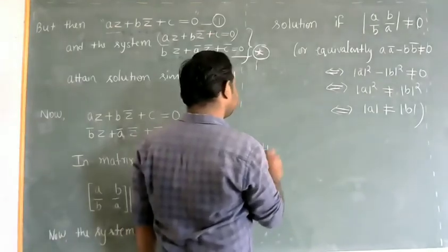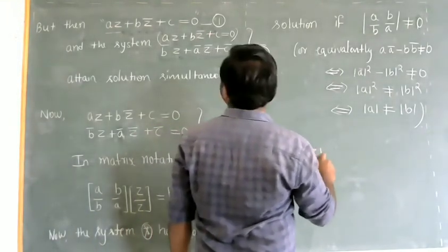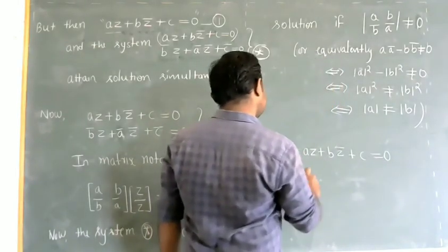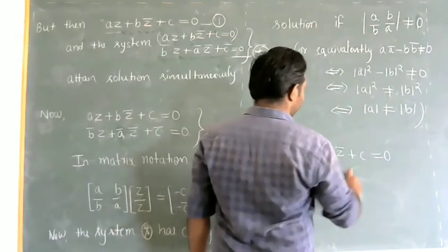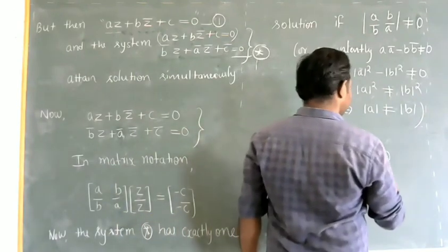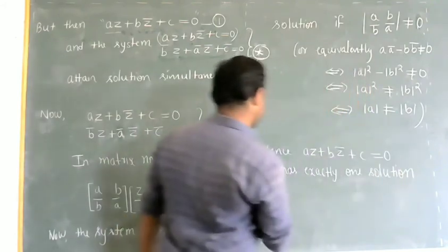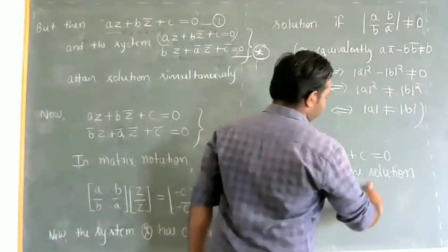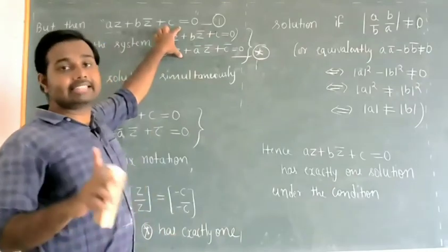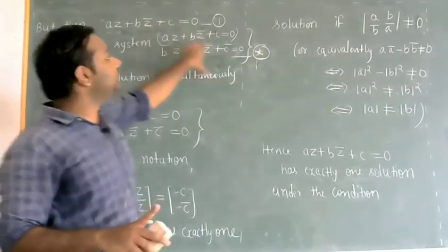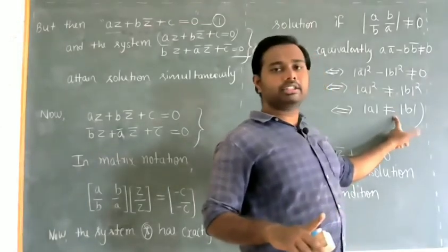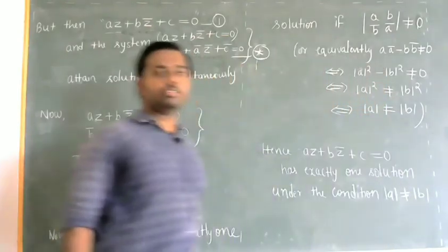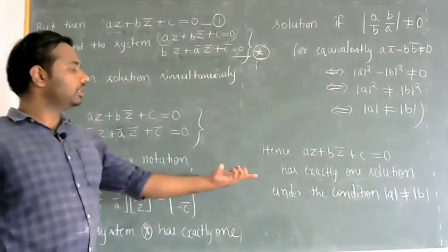So hence the equation AZ plus B Z bar plus C equals 0 has exactly one solution under the condition that the system has exactly one solution, right? So the system has exactly one solution under the condition modulus of A is not equal to modulus of B. So we got the condition.